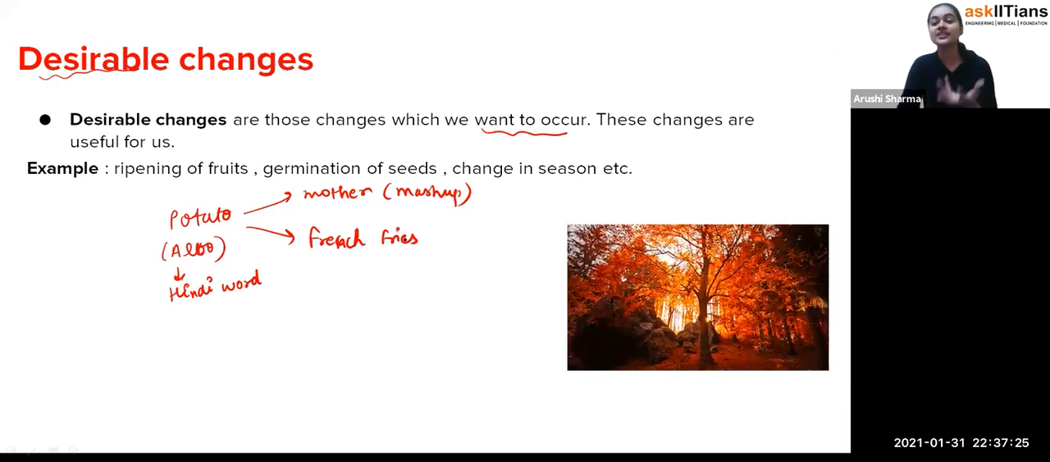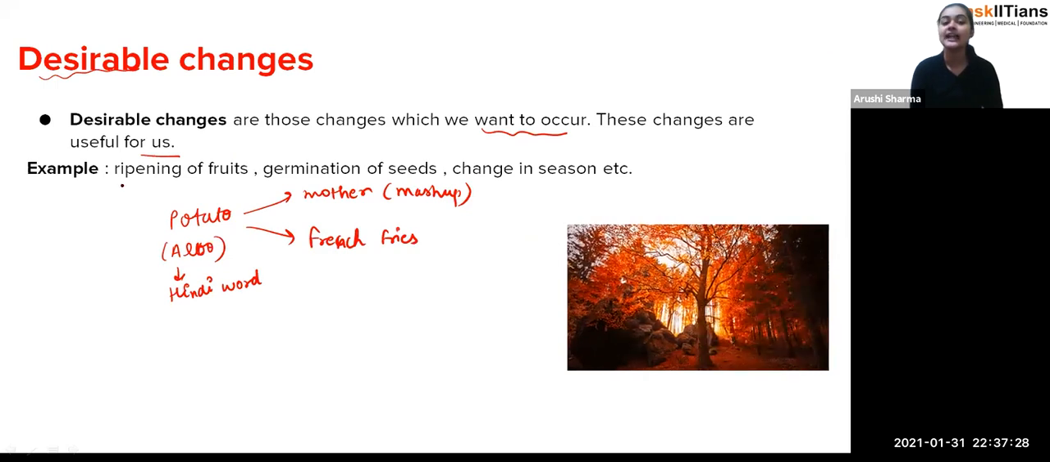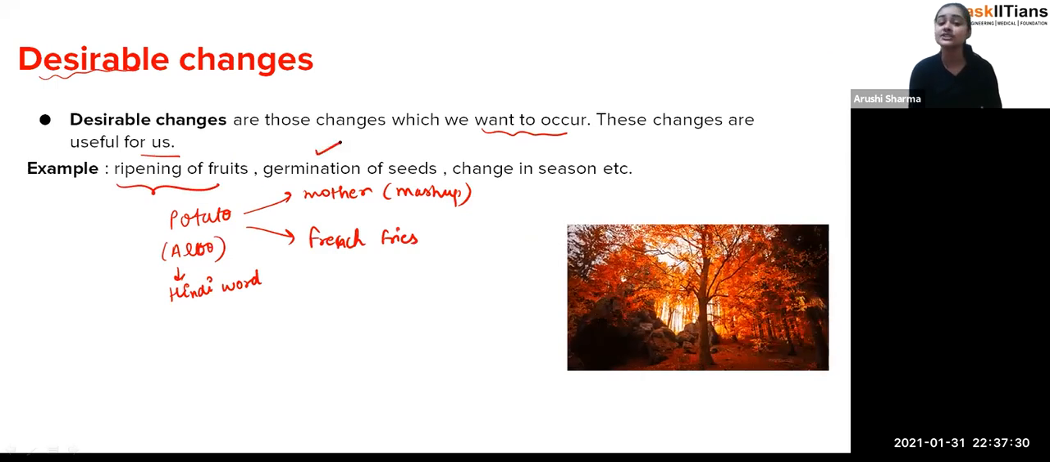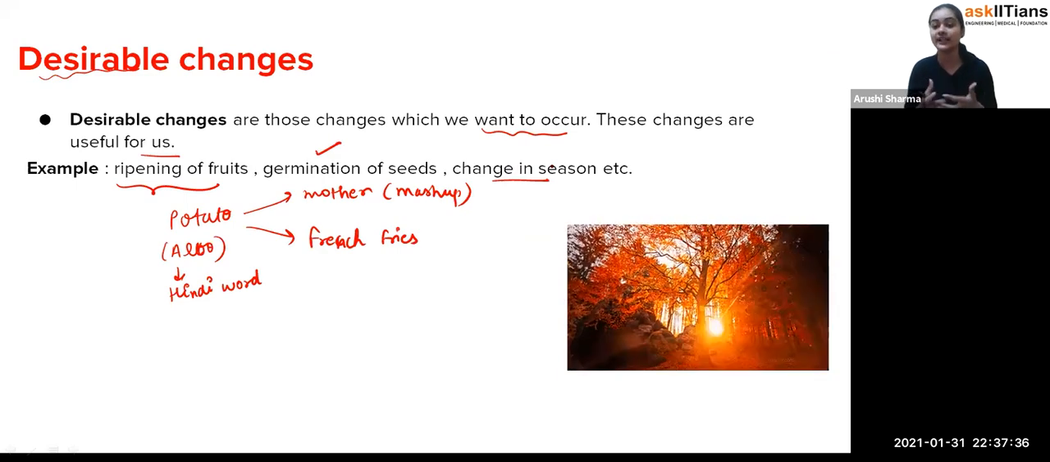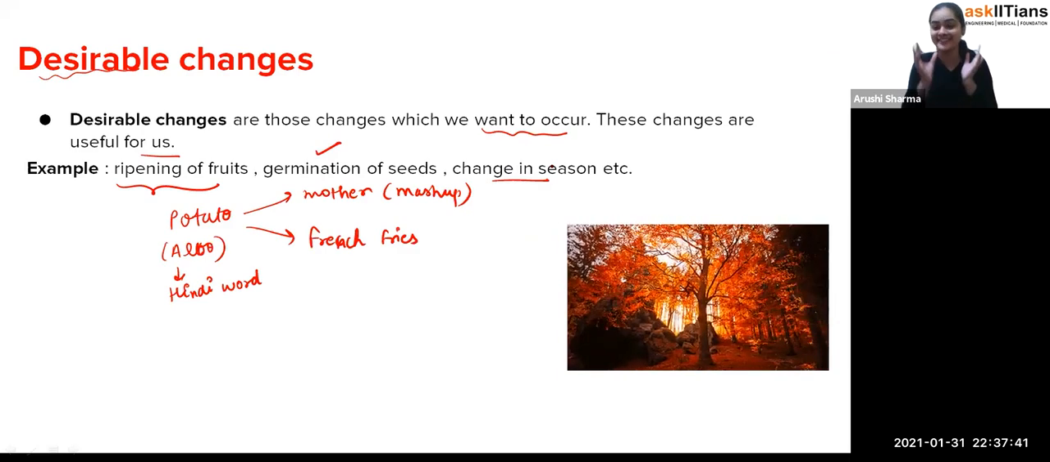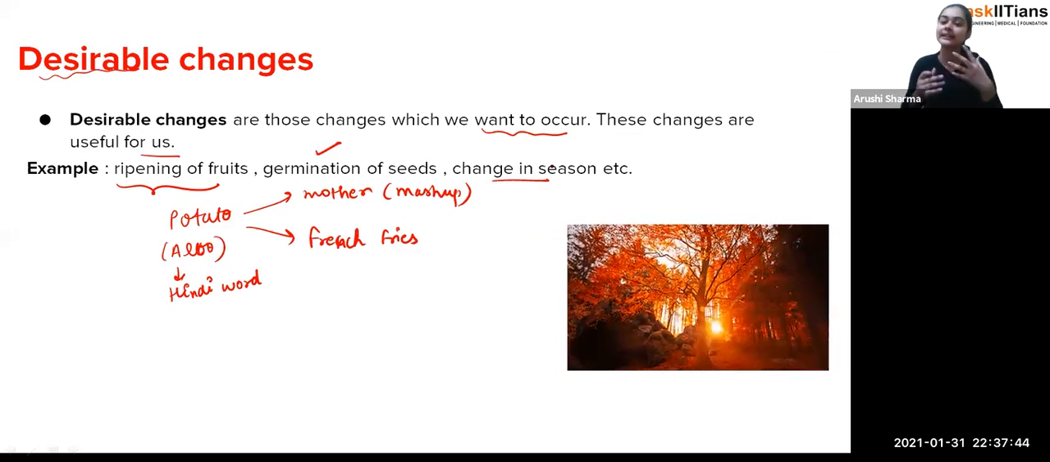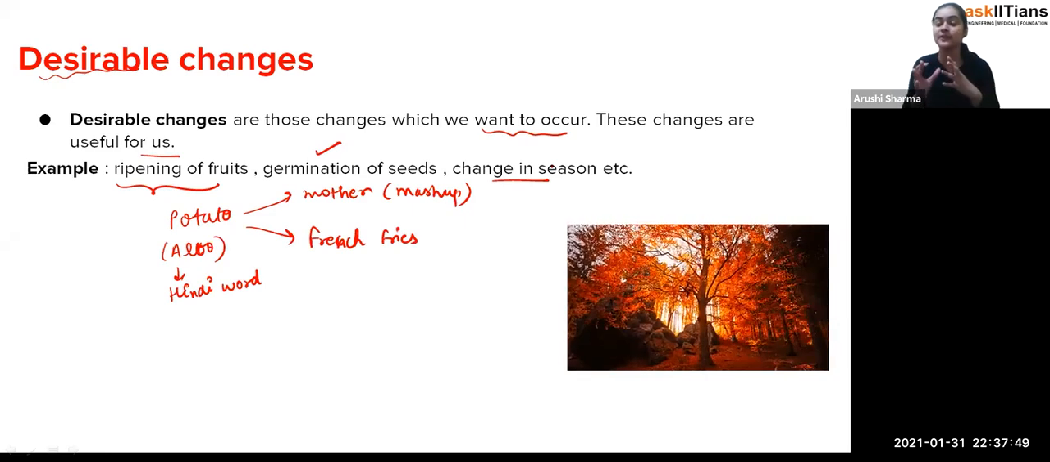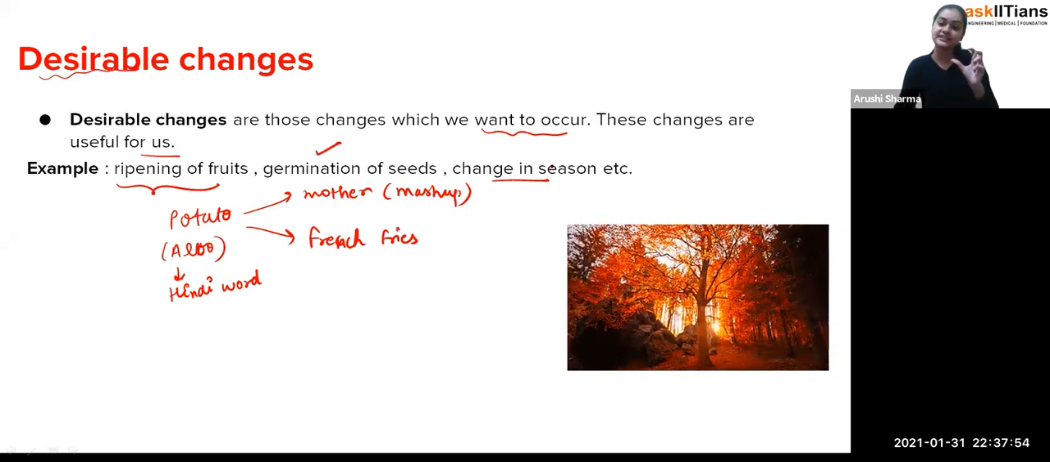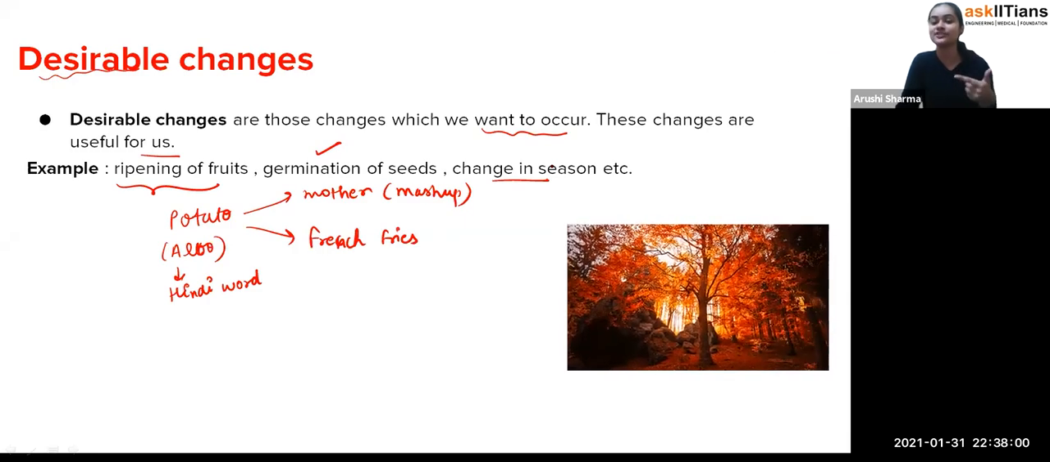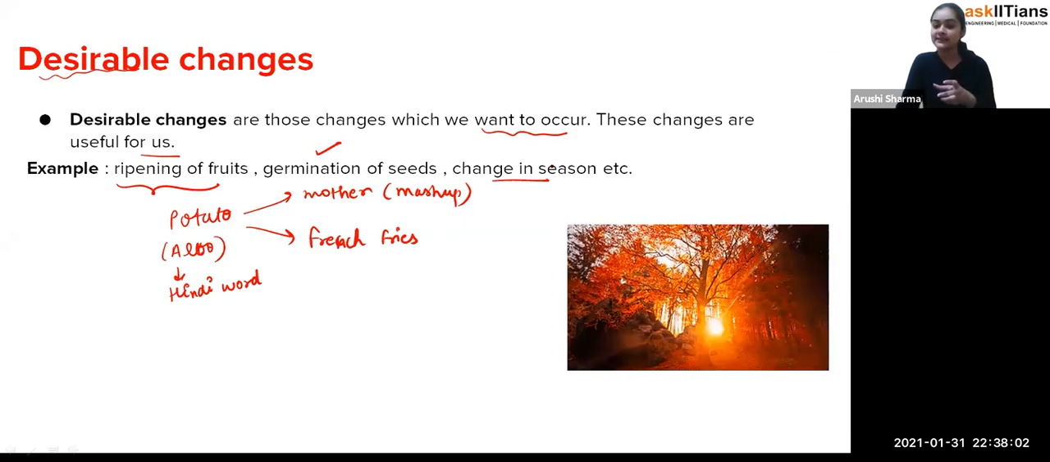And these changes are generally useful for us. Exactly, like ripening of fruits, germination of seeds, change in season. All these are the changes, student, which we want to occur. Like change from winter to summer, summer to winter, because we can't always live in winter. The people who are generally living in such an area have adaptation to it. But for me or some other people who have a habit of changing seasons, we can't do that. If it is summer, summer, summer, we can't take it. And if there is only winter, winter, winter, we can't. So we just want the change of the season. So that's why these are the desirable changes.